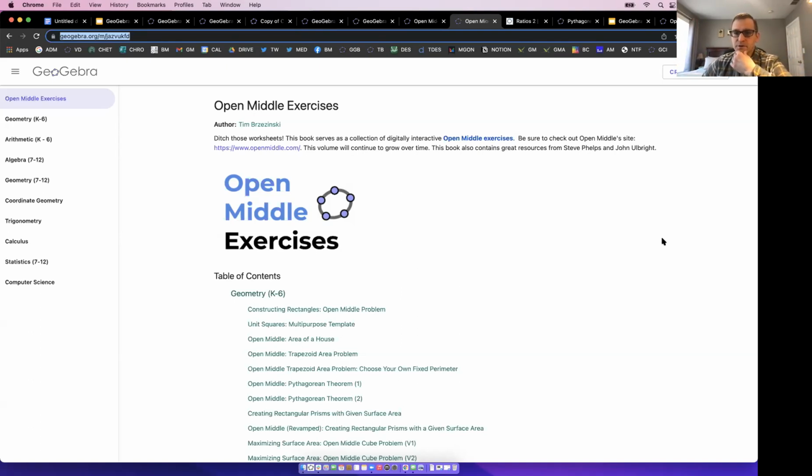Can you combine multiple activities in a single lesson? Paul, yes, you can. That's what would be called creating a GeoGebra book.